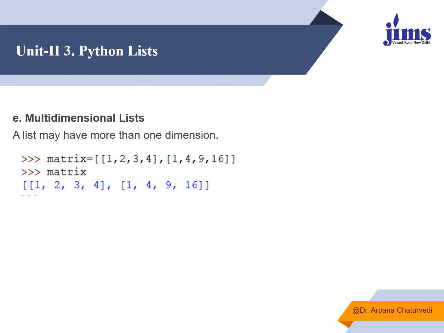You can also have a multi-dimensional list. For a multi-dimensional list, you have to use square brackets within a square bracket. It's a parent square bracket. Within this parent square bracket, you have two square brackets, and within those you have different values separated by commas. So it has multiple lists within it, and it can have any number of lists within it. So it supports multi-dimensional lists also.